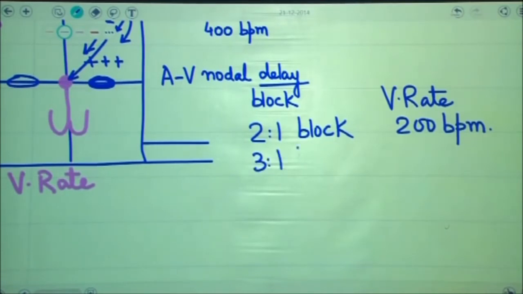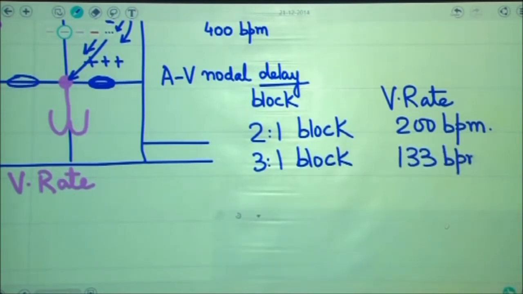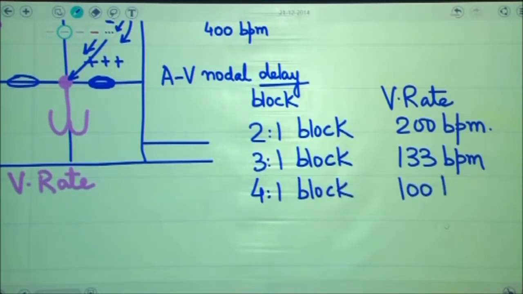If it is 3:1 block, then only one-third of impulses will be conducted, and the ventricular rate of the patient will change to 133 beats per minute. If the block is functioning at 4:1, then only one-fourth of impulses would be conducted, and the ventricular rate would be something like 100 beats per minute.